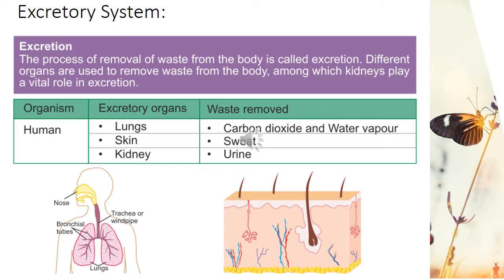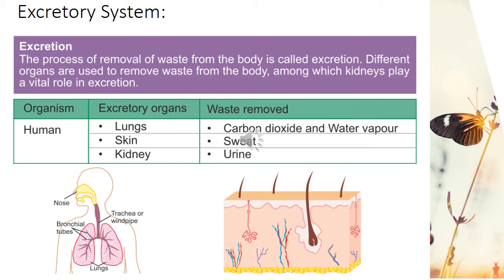Also, the large intestine, we have studied in nutrition, right? The undigested food is removed from the large intestine and expelled out of the body through the anus in the form of feces. When it comes to lungs, carbon dioxide is produced as a waste product in our body cells during the process of respiration, and this carbon dioxide is removed by the lungs during exhalation.